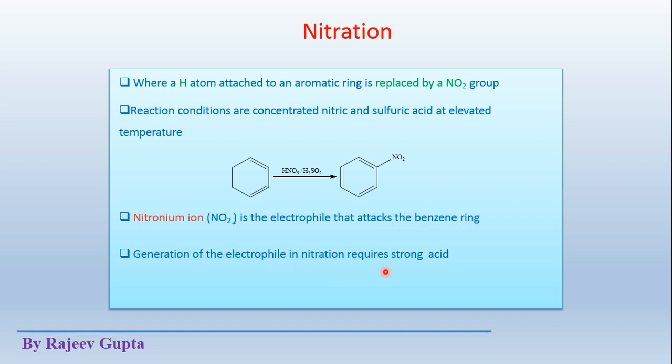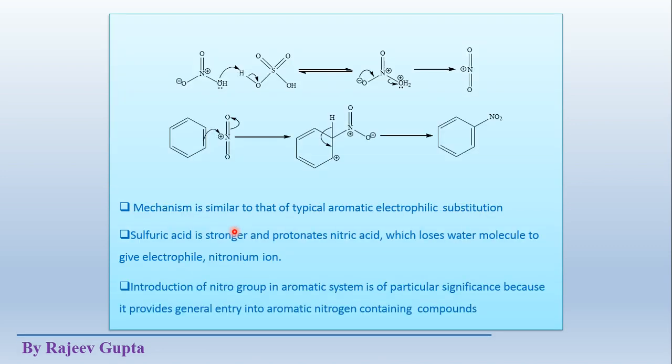Generation of the electrophile in nitration requires a strong acid. Both the acids are in their strong or concentrated form, so the combination of these acids generates the nitronium ion. How is this created? We know that sulfuric acid is a stronger acid compared to nitric acid. So here nitric acid works as a base, and sulfuric acid works as the acid.